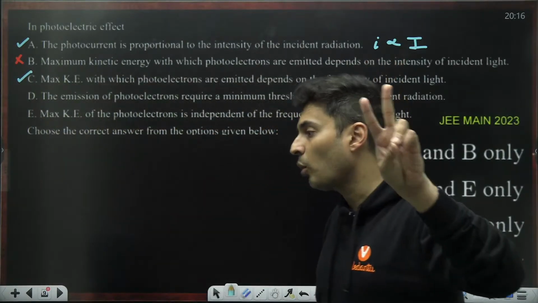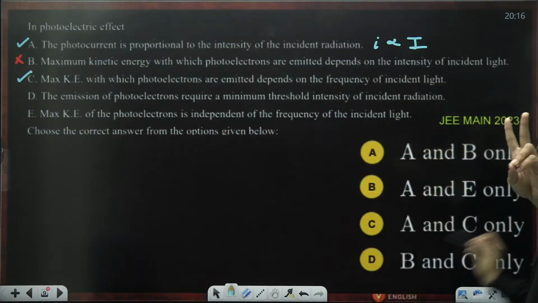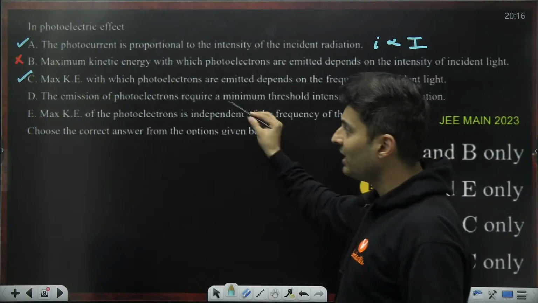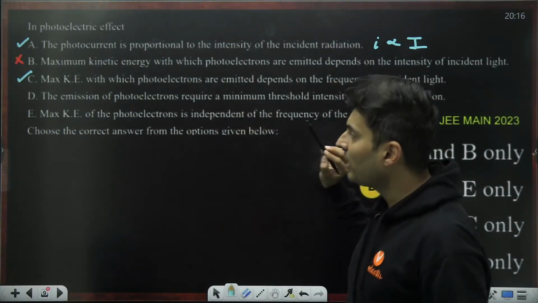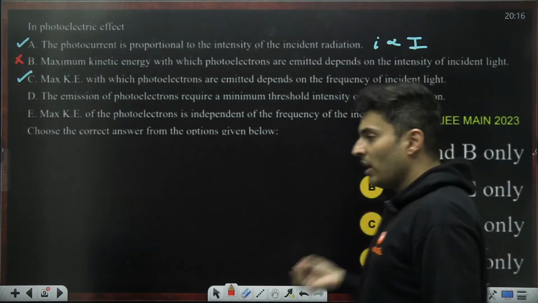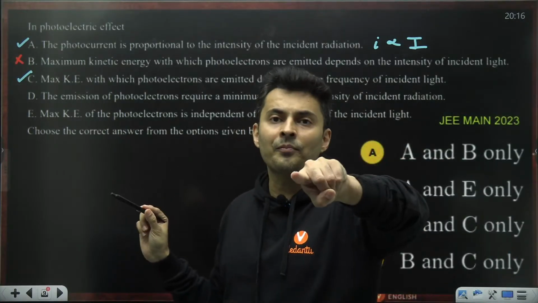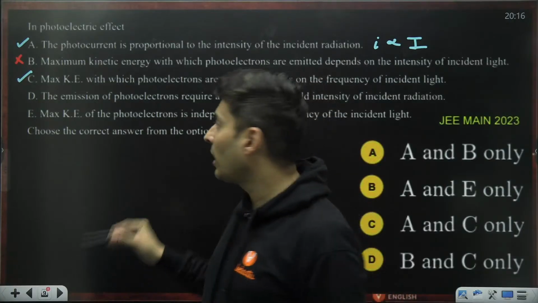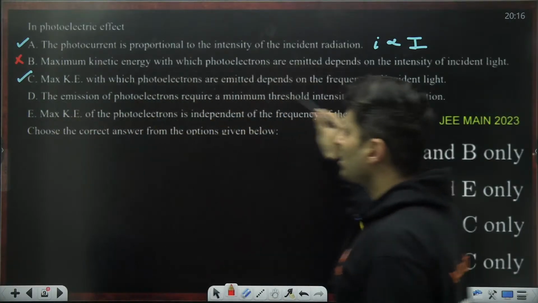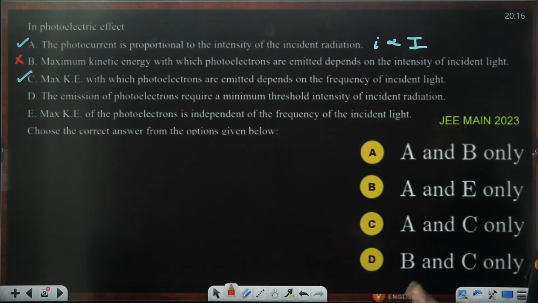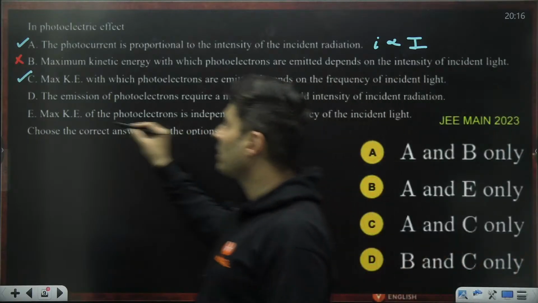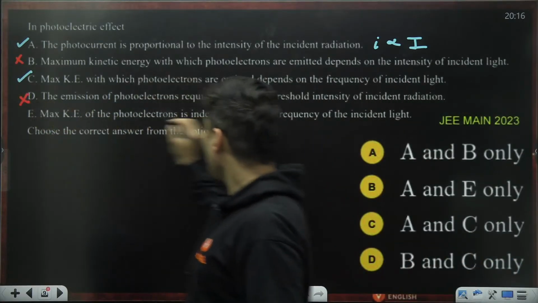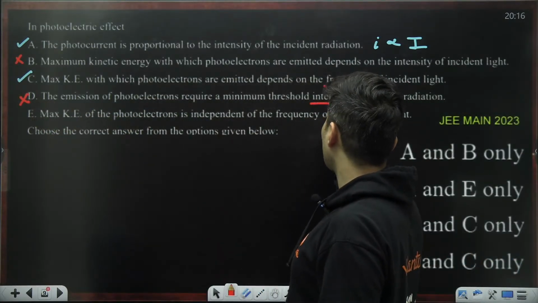Remember, we just need two options to be correct because only two things are correct. We don't even have to check D or E. But remember, I'm checking it here; in the exam, for verification you can check, but otherwise do not waste your time. D and E will be wrong. Emission of electrons requires minimum threshold intensity. No, it requires minimum threshold frequency. This intensity word is wrong.